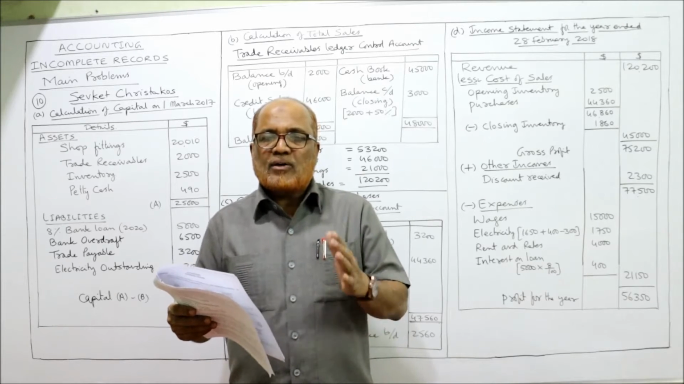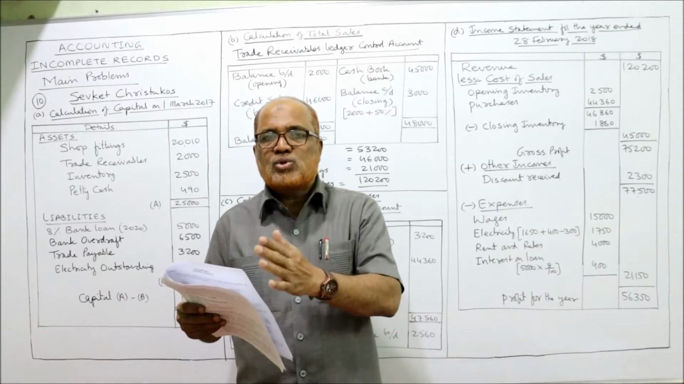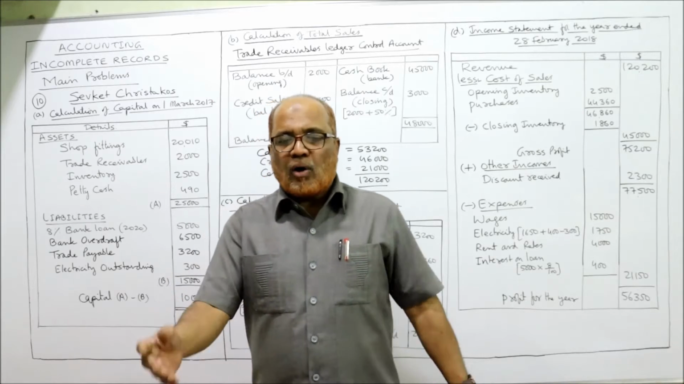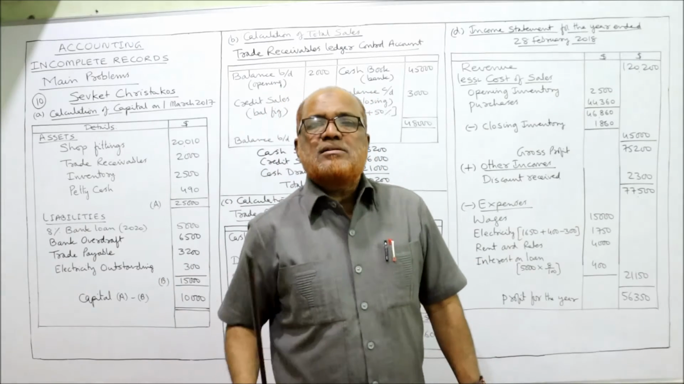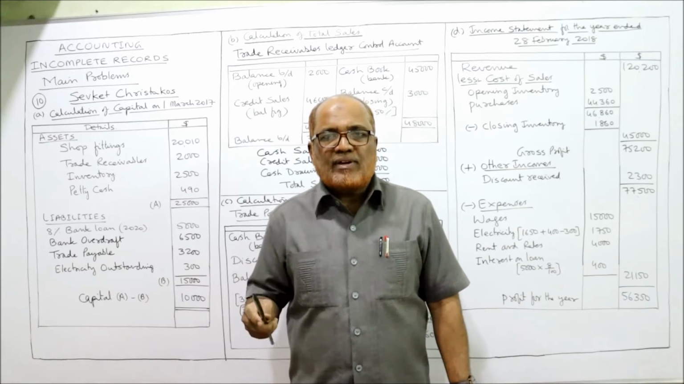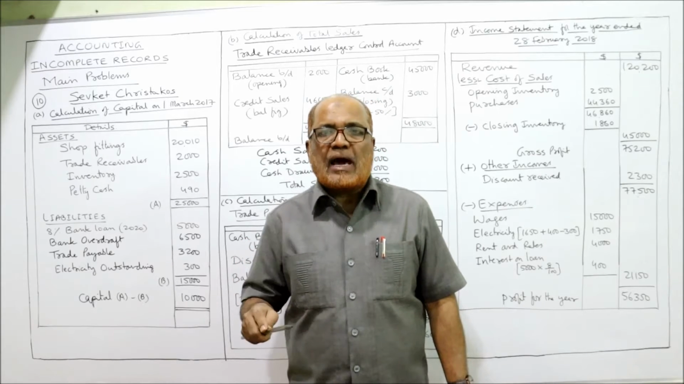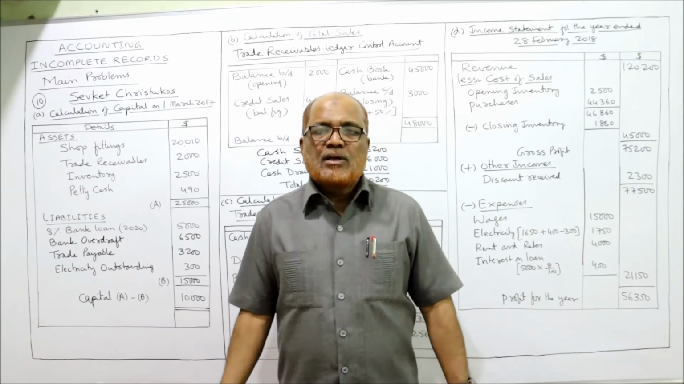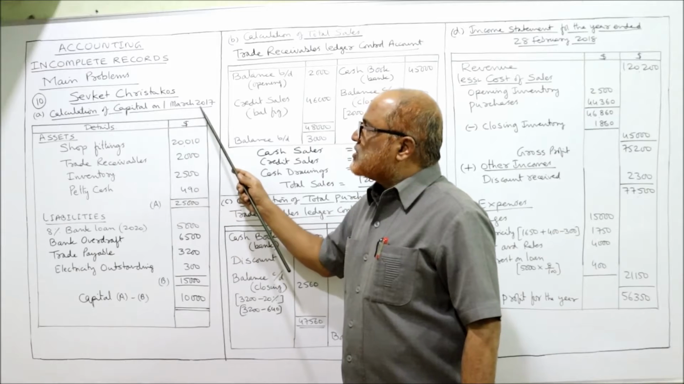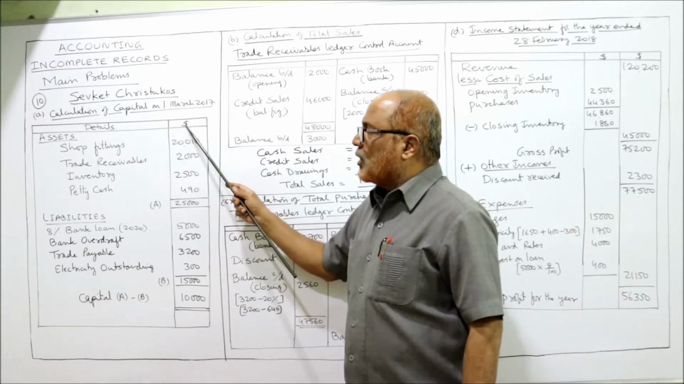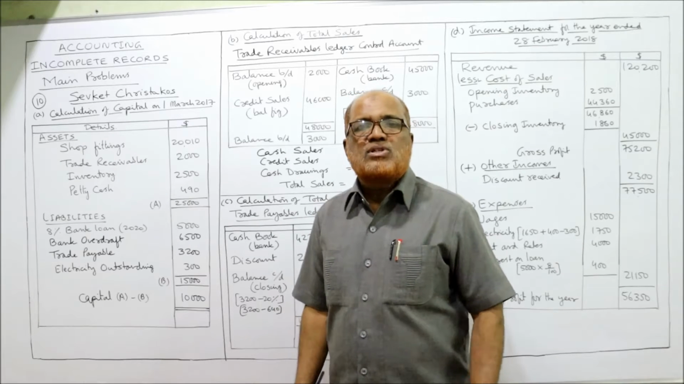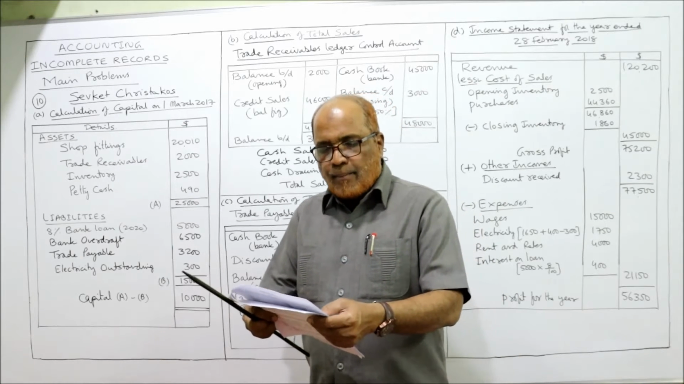So we are required to find out how much is the capital of the sole trader Sevket on 1st March 2017. So we already know capital means the assets minus liabilities. Take the total of assets minus total of liabilities, we'll get the capital. So here in this table I am finding out the capital. Calculation of capital on 1st March. Details, dollar, assets. Now you have to identify which are the assets and which are the liabilities. One by one we'll see.